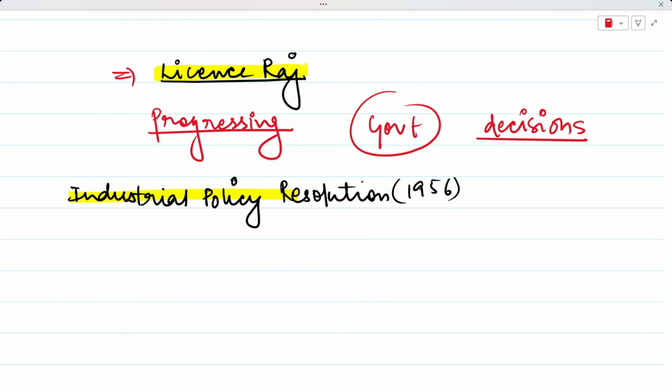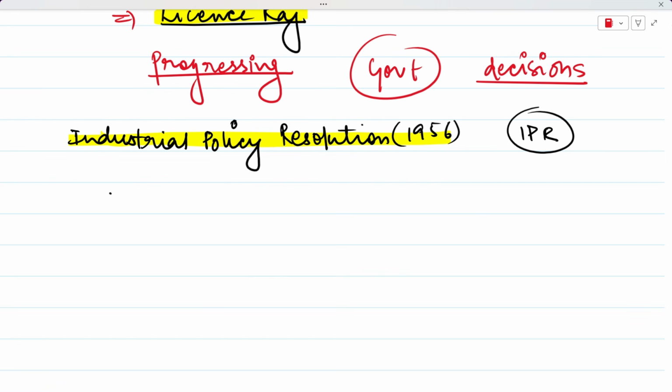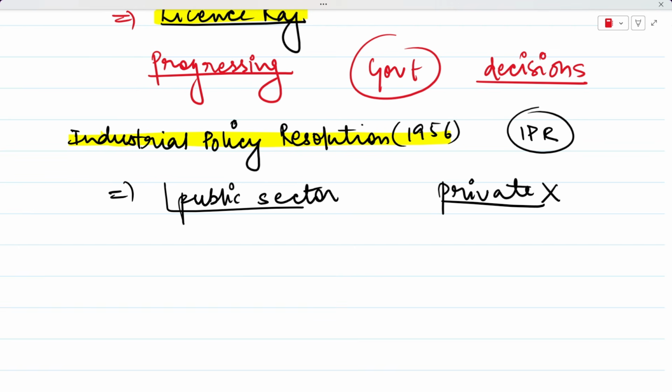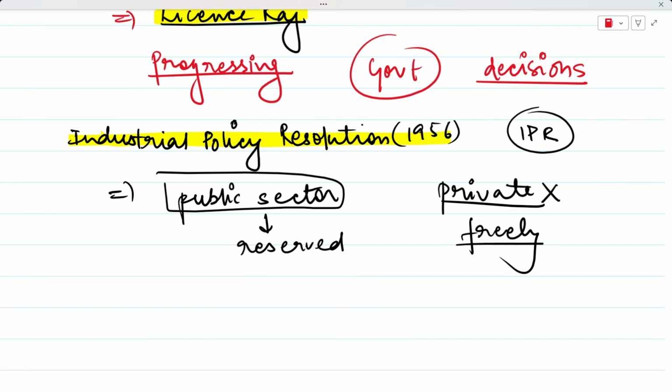Under the Industrial Policy Resolution that came in the year 1956, which we also call IPR 1956, many industries were reserved only for the public sector. So the private sector basically could not invest in or participate in those industries. Private firms could not freely enter these industries because they were reserved for the public sector.